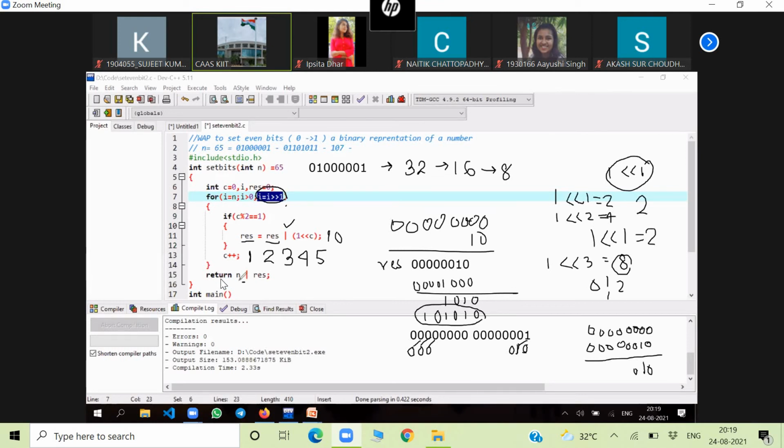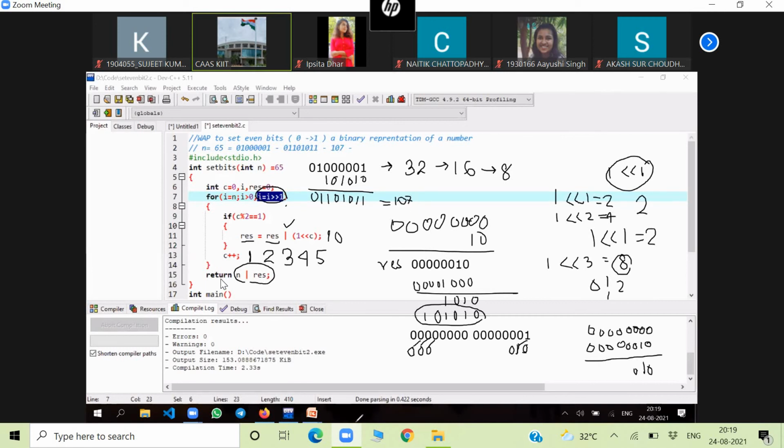Now what are you returning here? N OR 1 0 1 0 1 0. N is this much. Now 1 0 1 0 and 1 0, how much is it? Tell me. It will be 0 1 1 0 1 0 1 1. Finally this value is returned. You know what is the decimal value of this one? 107.